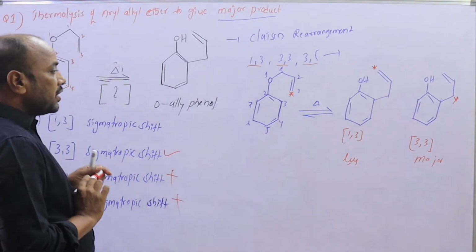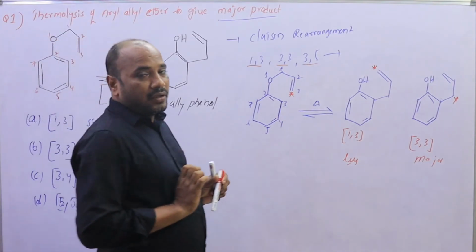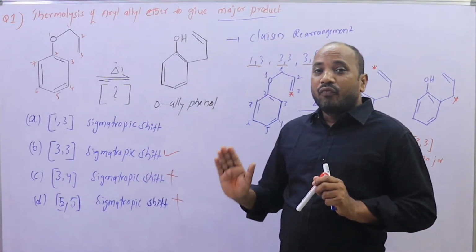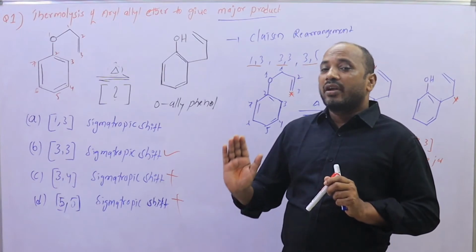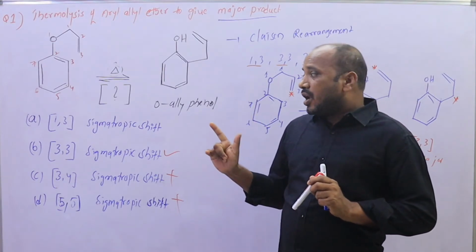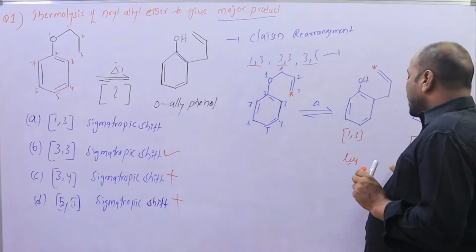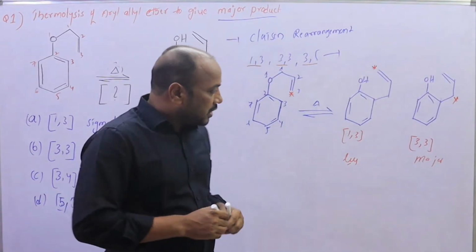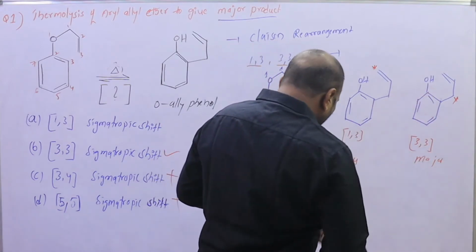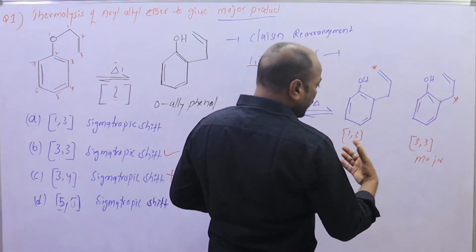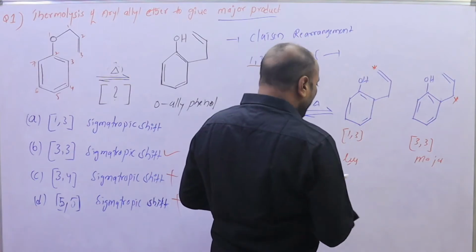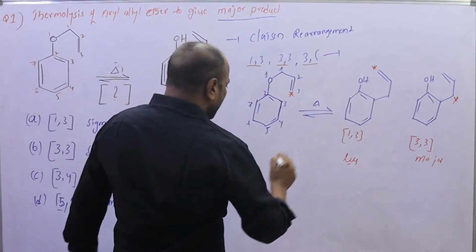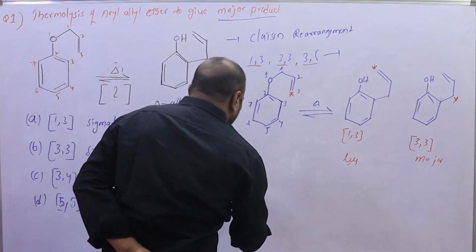But now we need evidence. Between the 1,3 and 3,3 sigmatropic shifts, which gives the major product? Already the 3,3 is the major. For evidence, two products are formed in the reaction, and we see which one is major. It is the 3,3 sigmatropic shift product.